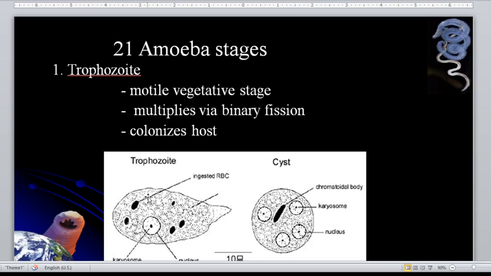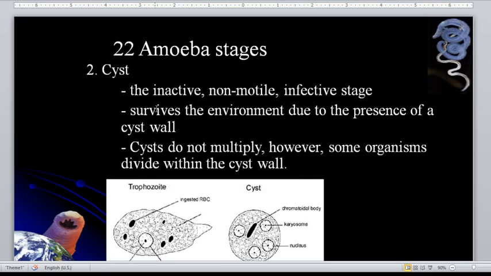The trophozoite can ingest red blood cell, that is Entamoeba histolytica. The cyst is the inactive form, non-motile, but that is the infective stage for Entamoeba histolytica.